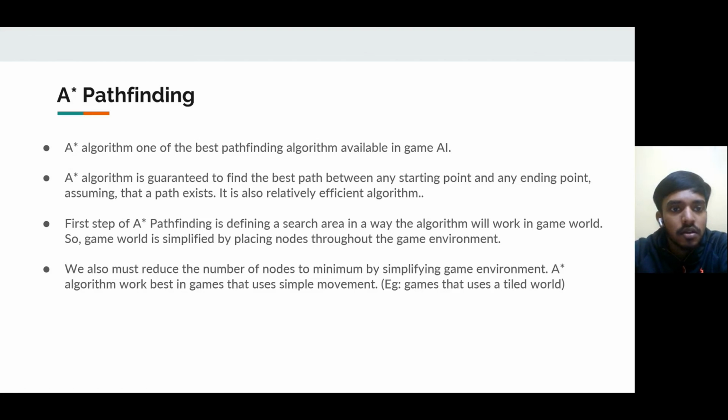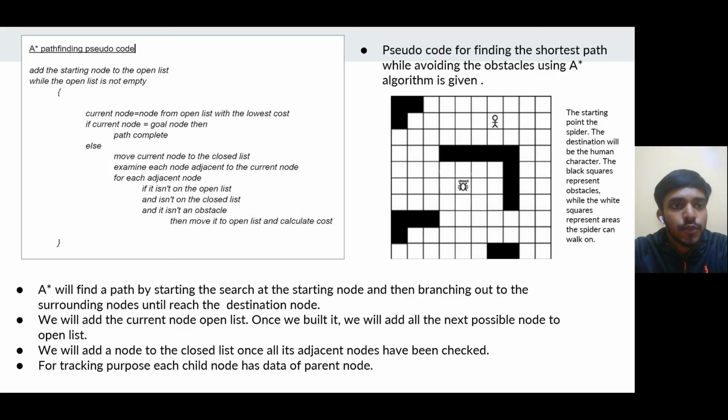The first step of A-star pathfinding is defining a search area in a way the algorithm will work in the game world. The game world is simplified by placing nodes throughout the game environment. We also must reduce the number of nodes to a minimum by simplifying the game environment. A-star works best in games that use simple movement, for example, a game that uses a tiled world with just forward, backward, up and down movement. The pseudocode for A-star pathfinding is given.